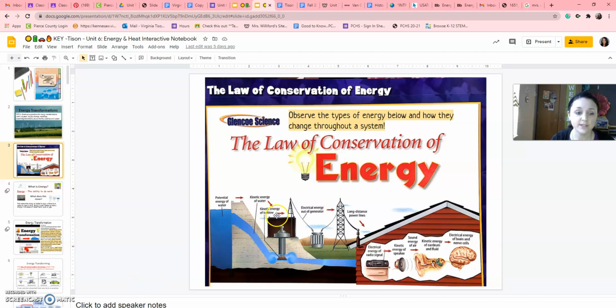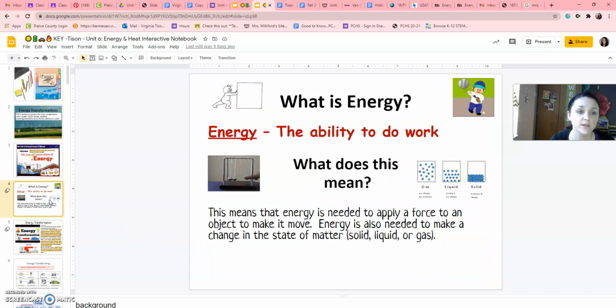Okay, so like imagine this energy, this power plant right here. We got the water coming in. The energy of the water turns a turbine. That energy is converted to electrical energy, and then you have energy in your houses, or like electrical energy if you're listening to music, goes into your ear and it's converted into electrical energy and it sends impulses to your brain. So what is energy?